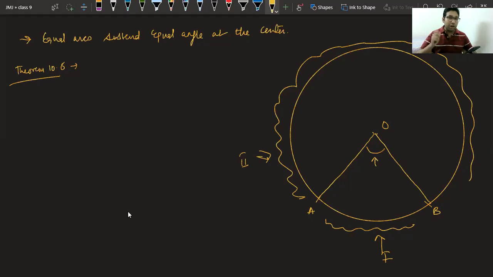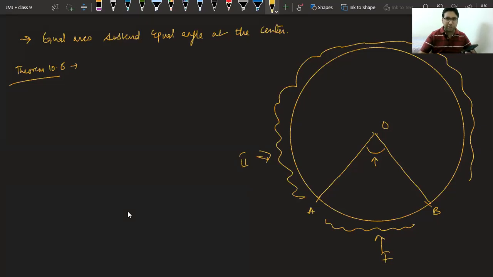Very good. So again I'm telling, angle subtended by an arc at the center is twice the angle made by it on the remaining part of the circle. So this same arc will make one other angle at any part.